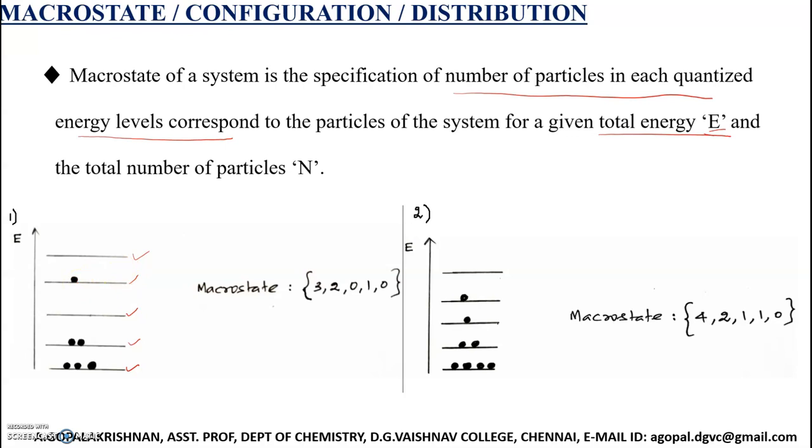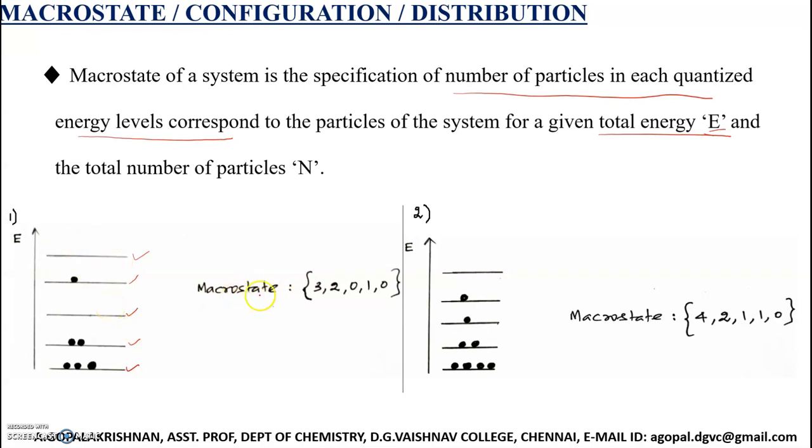Now see, in this example, for these particles we have 5 quantized energy levels, and in the lowest level, the ground level, we have 3 particles. In the next level, we have 2 particles. The third level is empty. In the fourth level, we have 1 particle, and the highest level is again empty. So how to specify the macro state for this system?